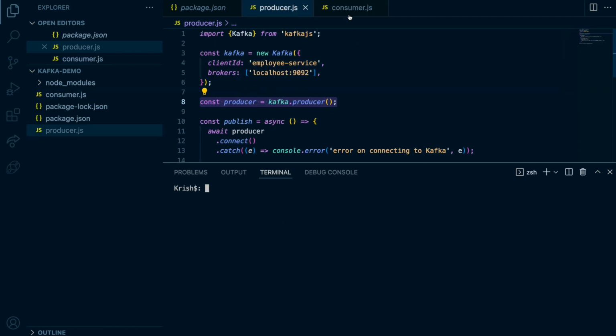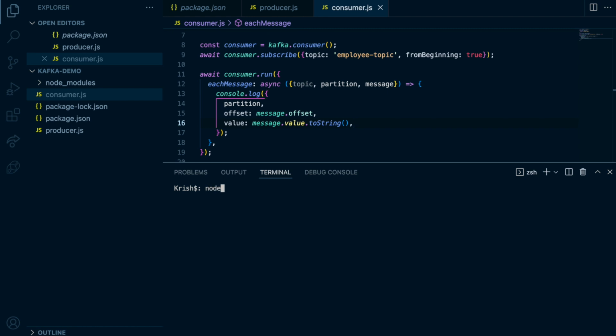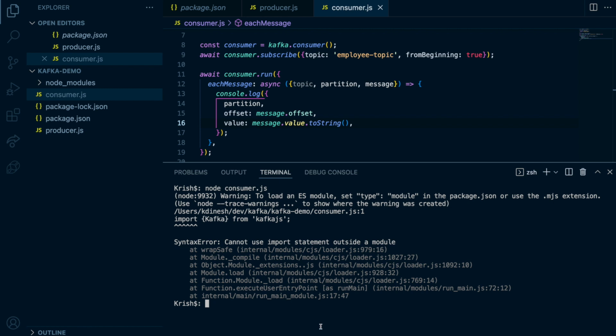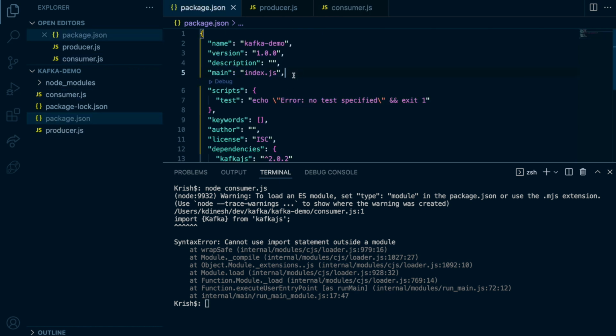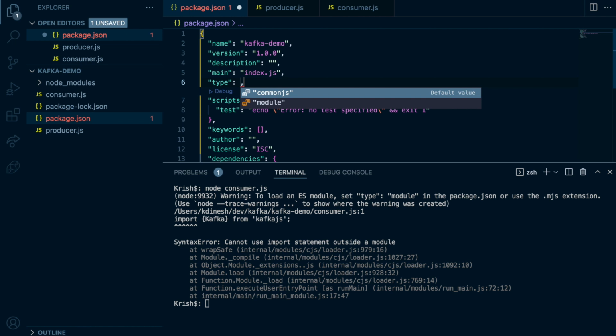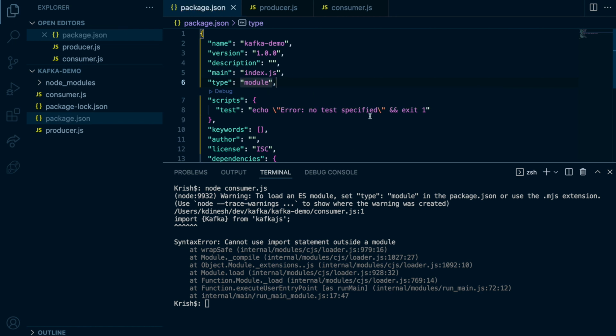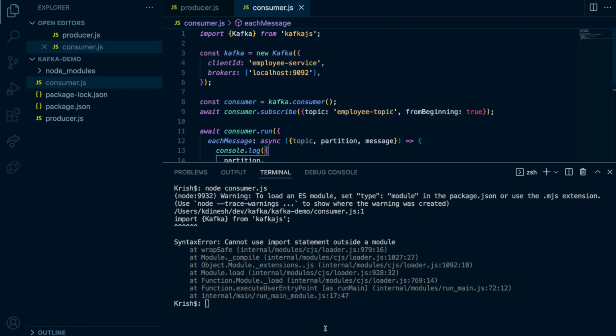Let's first run the consumer. I'm going to run node. If there's any error, we can fix it. Oops, that's an error. It says I cannot use the import because I need to go to the package.json and tell it this is a type of module. Okay, makes sense? I forgot it.